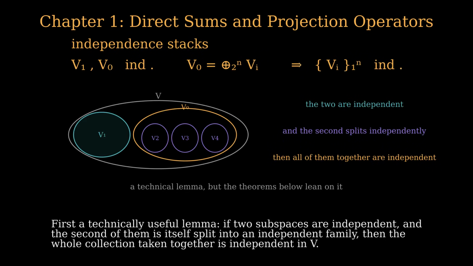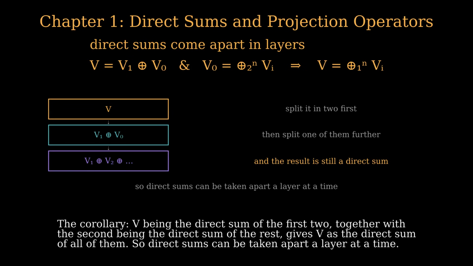First, a technically useful lemma. If two subspaces are independent, and the second of them is itself split into an independent family, then the whole collection taken together is independent in V. The corollary, V being the direct sum of the first two, together with the second being the direct sum of the rest, gives V as the direct sum of all of them. So direct sums can be taken apart a layer at a time.